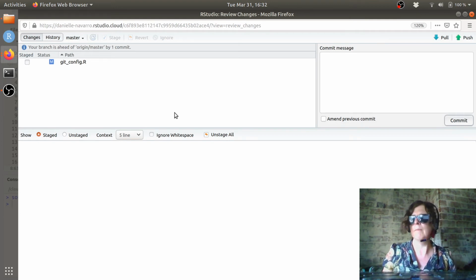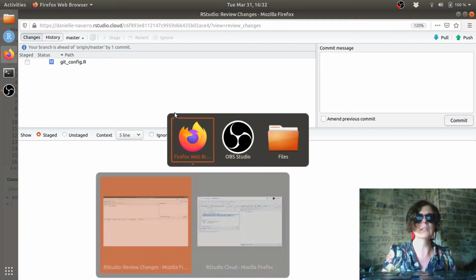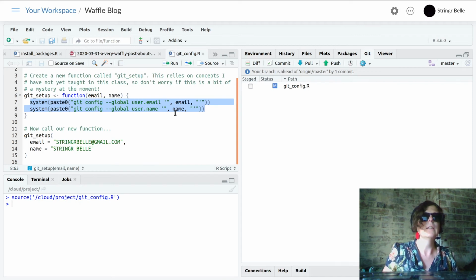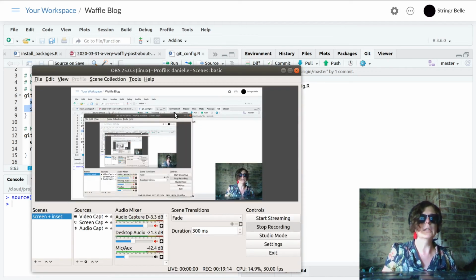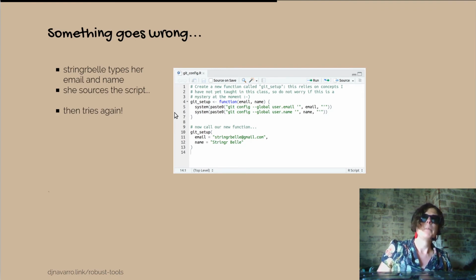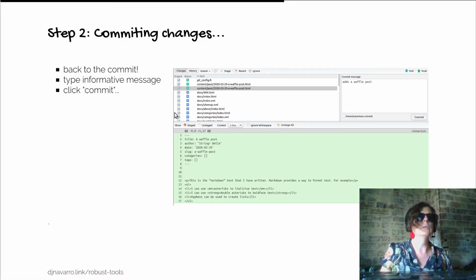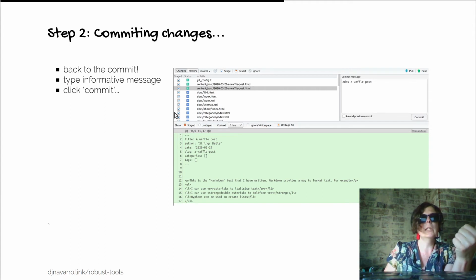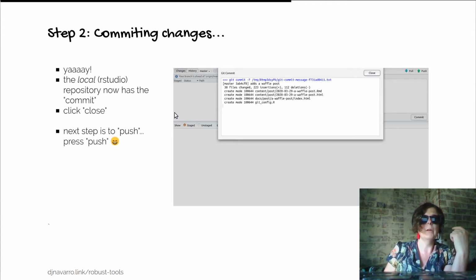Okay, maybe I will not be so brave this time, and I will actually, oh yeah, I gotta remember, I can only navigate like this. Okay, so, oh yeah, no, I was in the right window. I just go back to this tab. Okay, so we've done that. So we're up to step 2. We've committed the changes. We've typed our informative commit message. We've clicked commit. We're ready to go. Next step is to push.